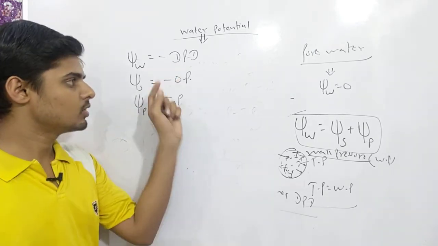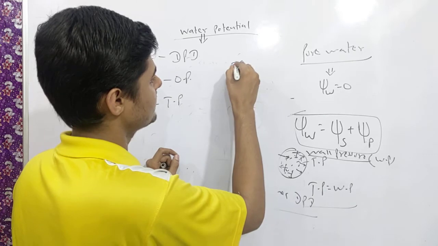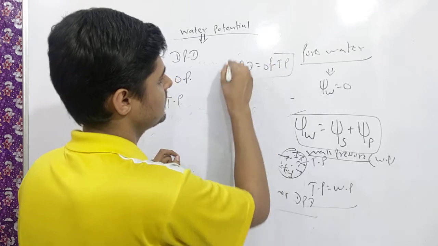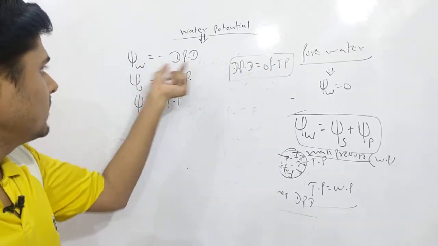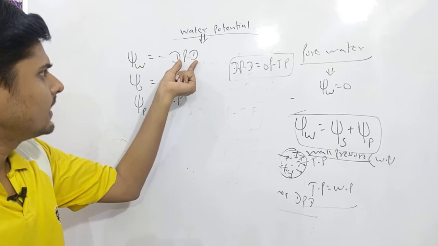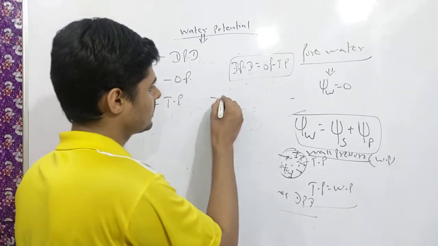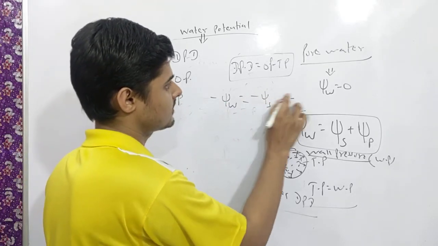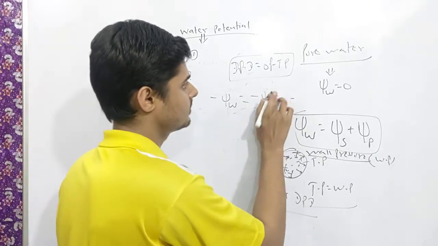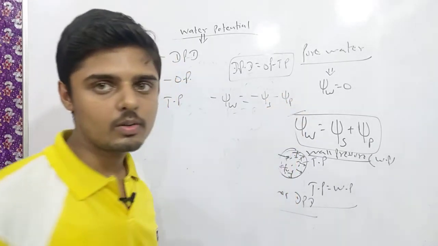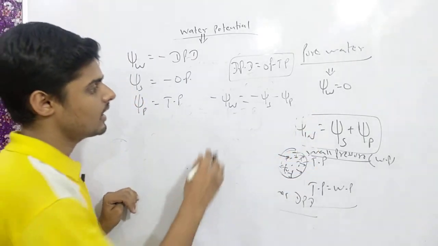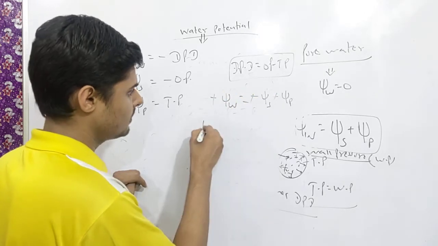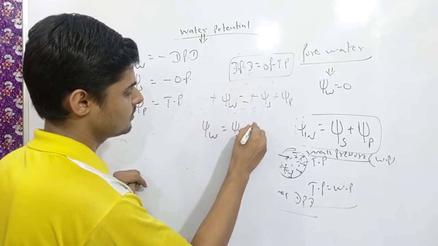As we know, DPD is equal to OP minus TP. So, psi W is equal to minus DPD, meaning DPD is equal to minus psi W. OP is equal to minus psi S, and TP is equal to psi P. If we take minus as common, the minus will cancel, and this will be psi W is equal to psi S plus psi P.